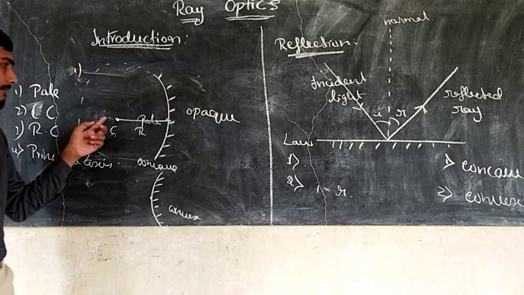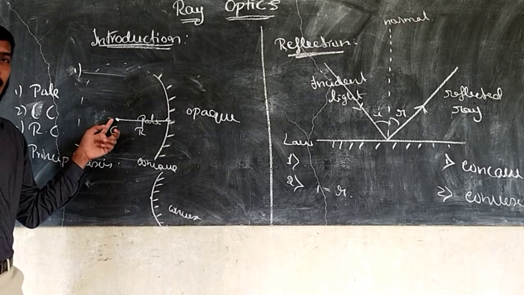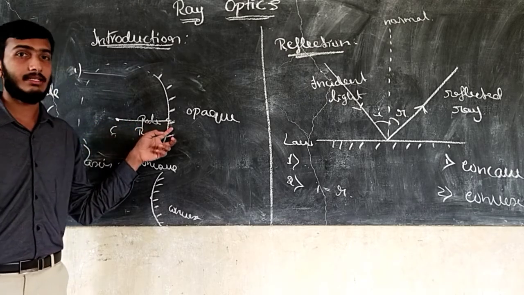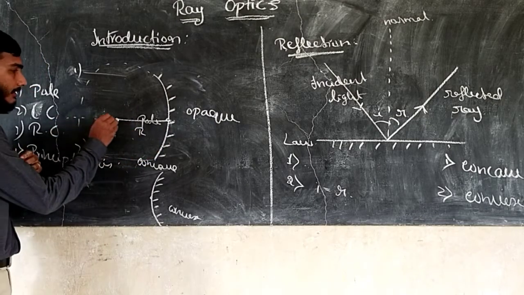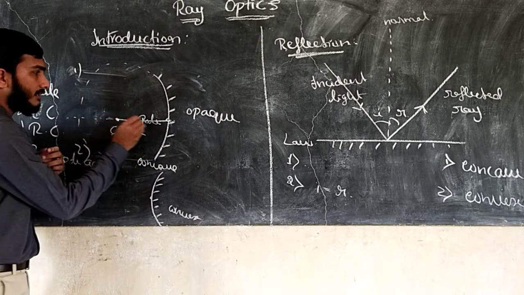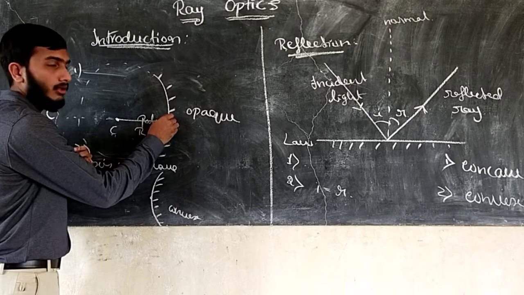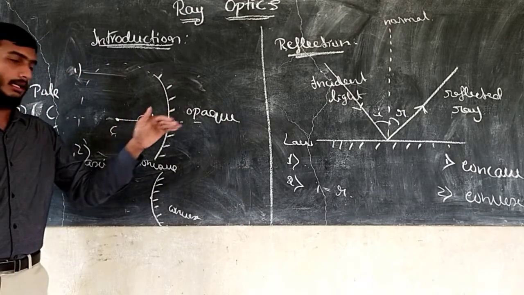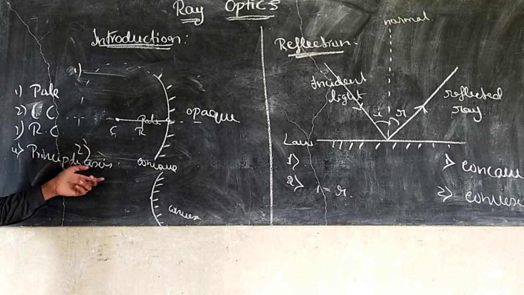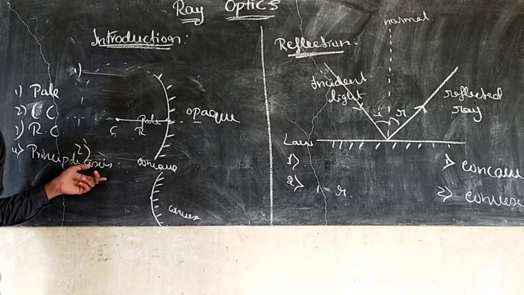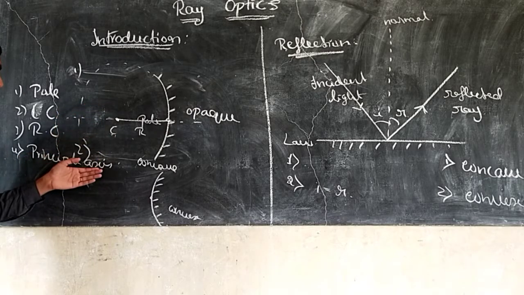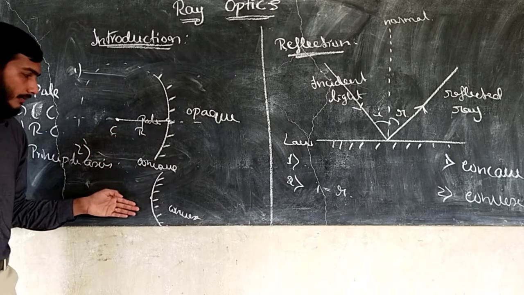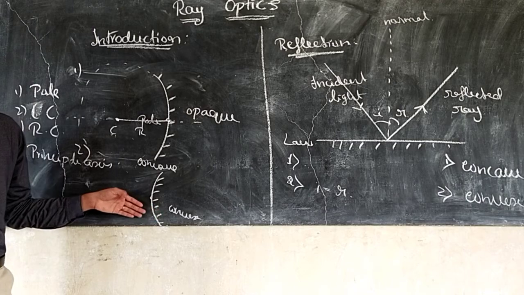The principal axis means the straight line joining the center of curvature and the pole. The straight line that passes through the center of curvature and the pole point, joining those two points, is called the principal axis. These are the terms related to the concave mirror and the convex mirror. It is similar for the convex mirror.